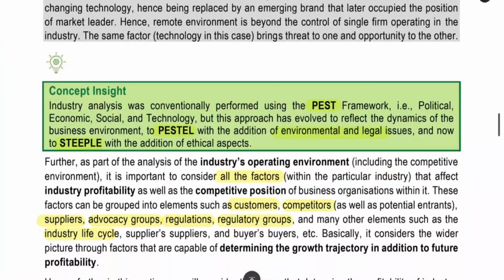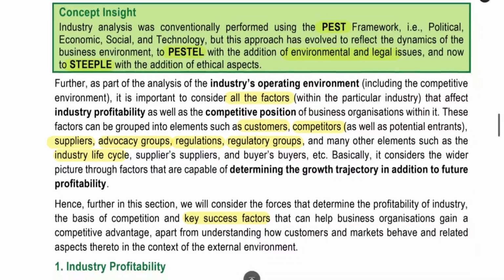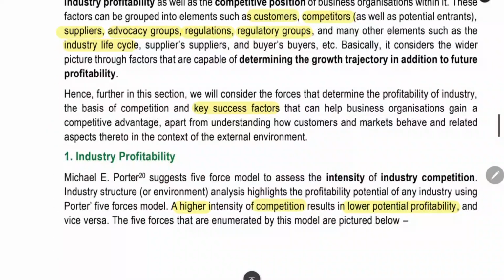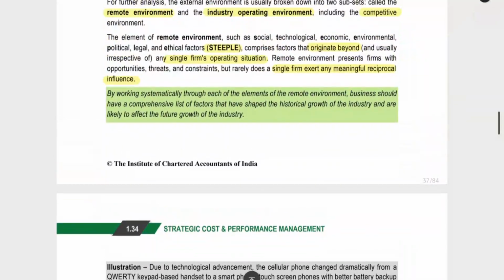In the industry operating environment, it will be our own circle. We can exert significant influence. Relatively, we can exert higher influence in this industry operating environment. All the factors, customer, competitor, regulation, advocacy group, supplier, all this we can control to some extent. We can influence to some extent. Industry life cycle also will be coming under the industry operating environment. All these factors will determine the profitability and growth of the profitability in the upcoming years. It will be decided on a long-term basis. These factors will affect our long-term profitability. These are also called key success factors. That is the introduction for the industry profitability analysis, everything about the external environment.